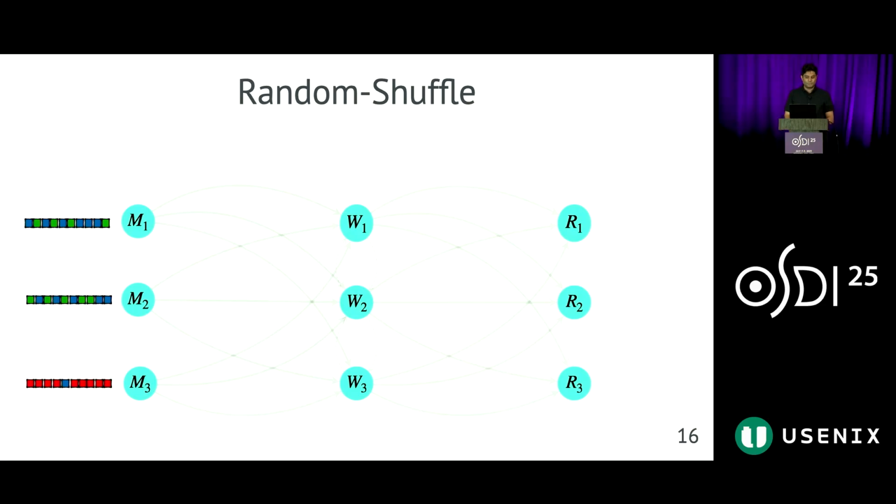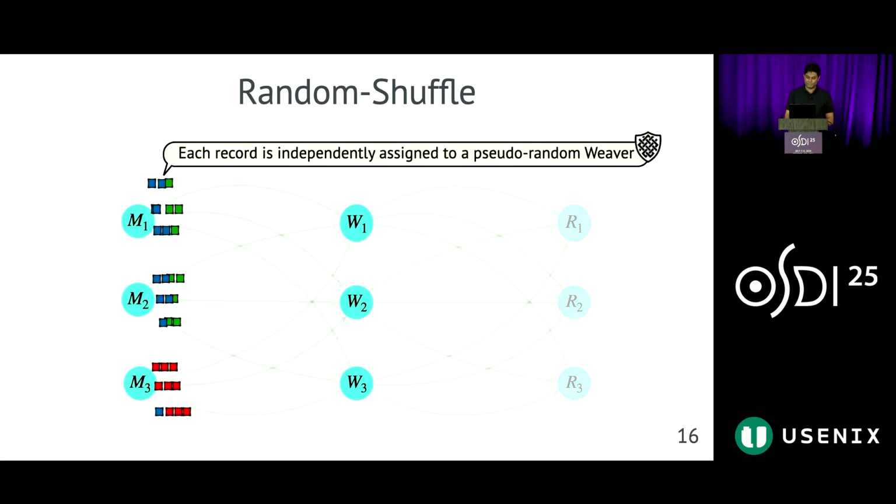With this overview, let's cover the details of Weave by walking through its shuffling stages using the same data from our earlier example. In the first stage, random shuffle, Weave first randomly assigns records to weavers.